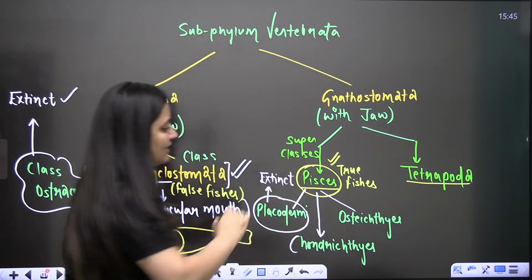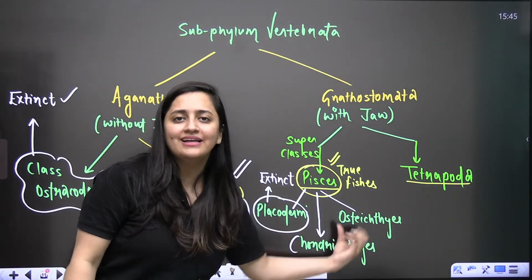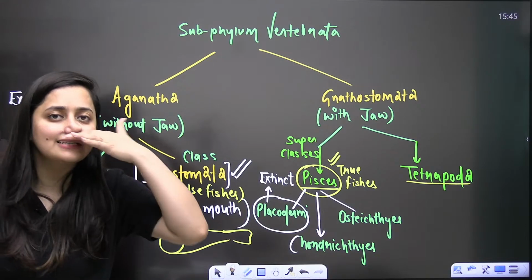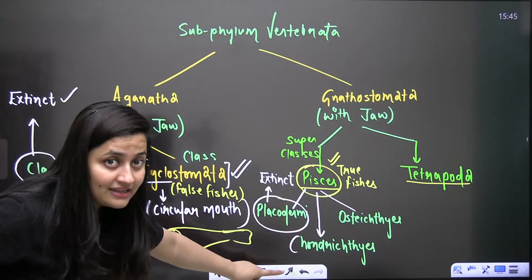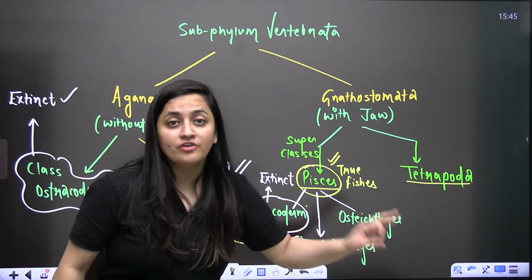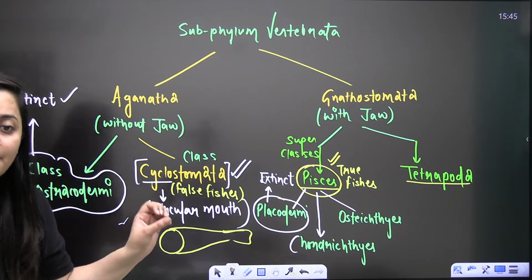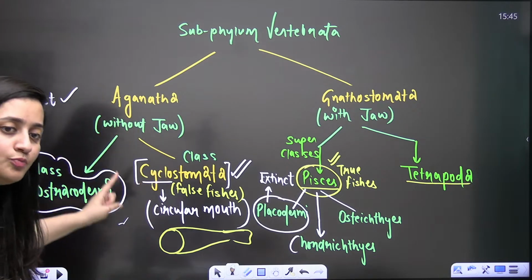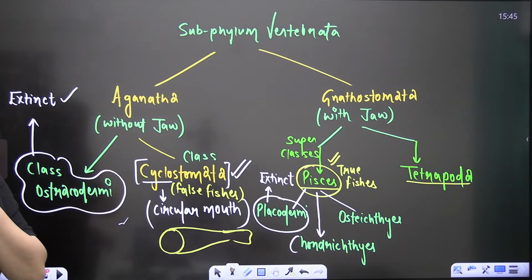So this is the super class which includes two classes, Chondrichthyes and Osteichthyes. Chondrichthyes are cartilaginous fishes, Osteichthyes are bony fishes. These are the points that you people need to take care of. This is important. You should know which one is a super class, which one is a division, which one is a class. Fine?